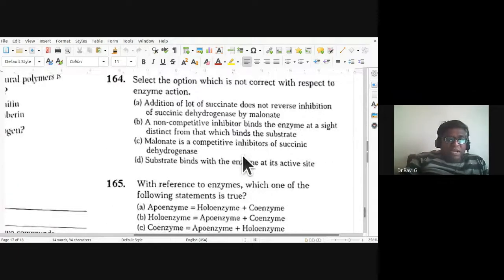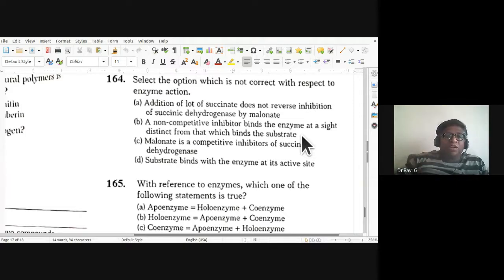164th, select the option which is not correct with respect to enzyme action. Addition of a lot of succinate does not reverse inhibition of succinic dehydrogenase by malonate. A non-competitive inhibitor binds the enzyme at a site distinct from that which binds the substrate.